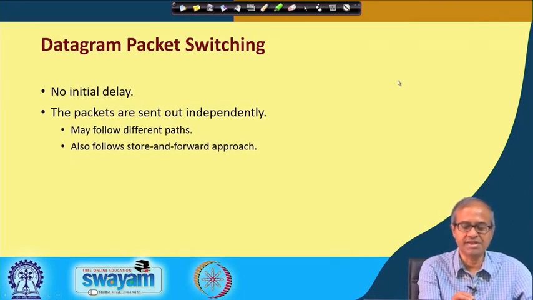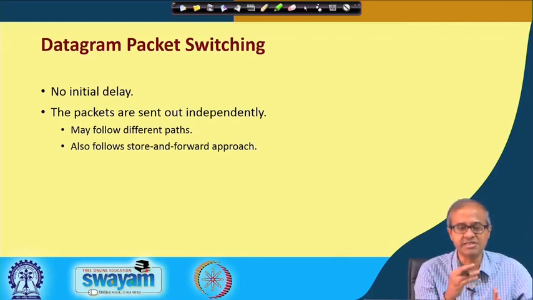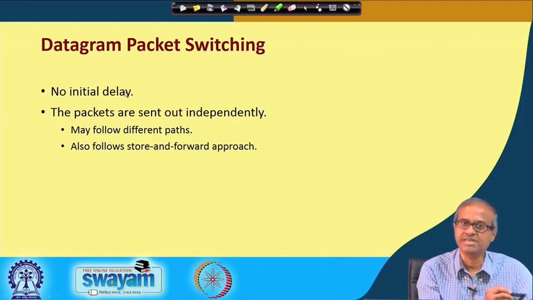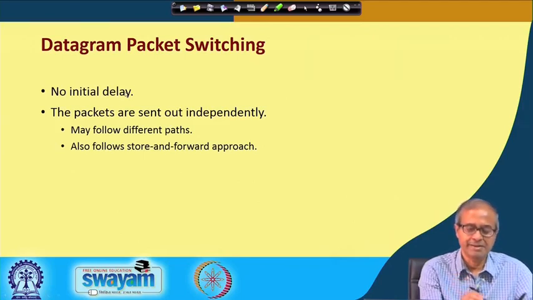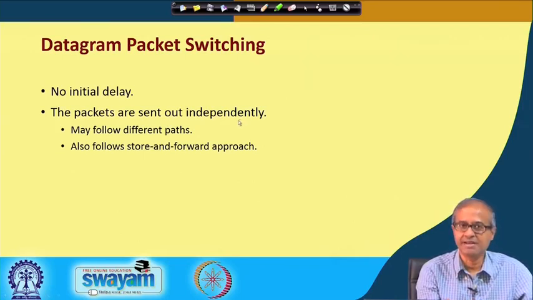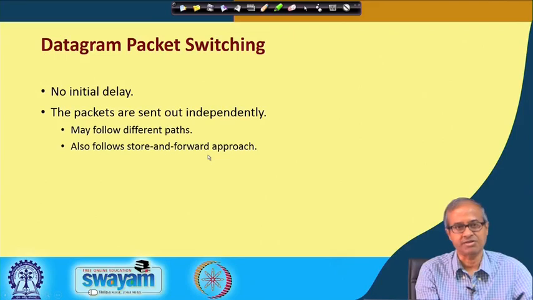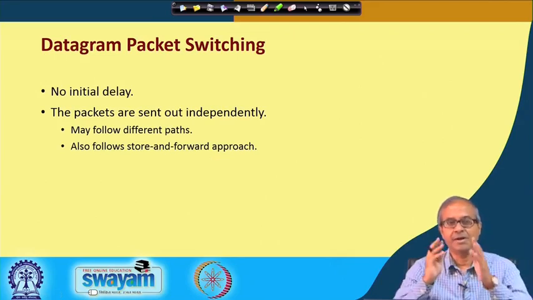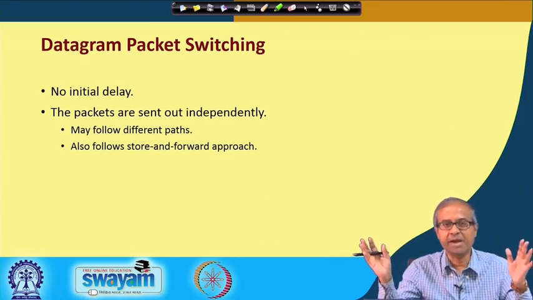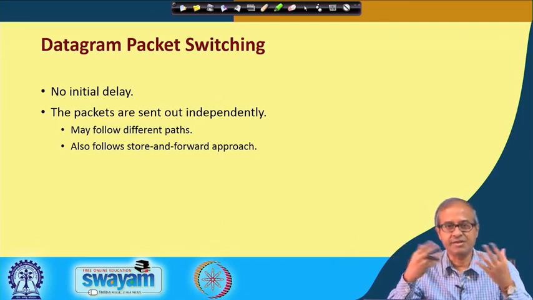Now, talking about the datagram packet switching, because there is no connection establishment phase, there is no initial delay. Okay. The packets are sent out independently, may follow different paths, and this also follows store and forward concept. But if the number of packets is very large, then the total time required here may be more as compared to virtual circuit.